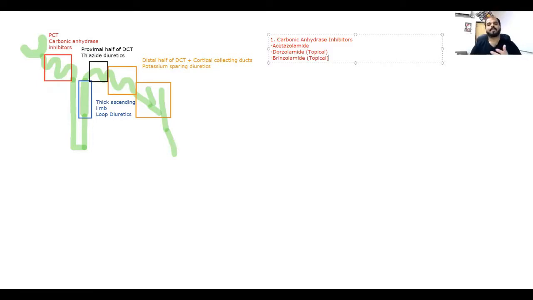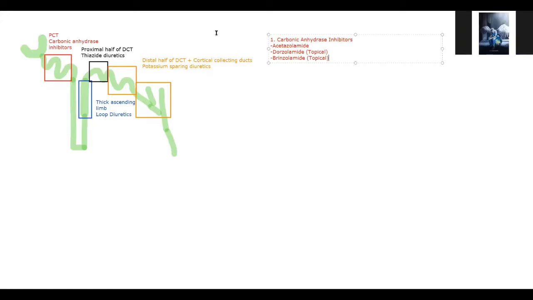Okay. Inside the kidney, the simple equation which we have been studying for years, H2O plus CO2 is equal to H2CO3, is mediated by an enzyme known as carbonic anhydrase. And as this reaction is reversible, the opposite, from H2CO3 to H2O and CO2, is also done by carbonic anhydrase.